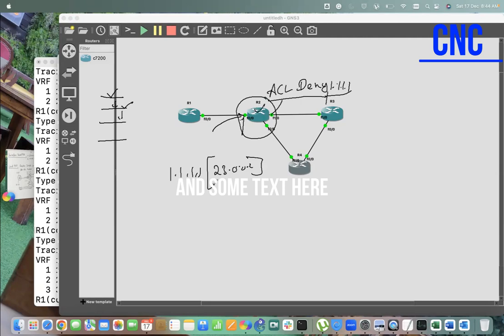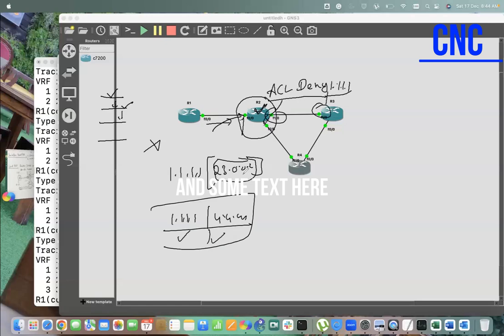Now R2 will start looking, because whenever the router gets a packet, it removes the layer 2 header, right? Now R2 will be looking for the new layer 2 headers that it can use to reach 23.0.0.2. It will add those to the packet: source MAC address this one, destination MAC address this one. And while putting the packet over this link, it sees the ACL that says deny 1.1.1.1, and then it will drop the packet.